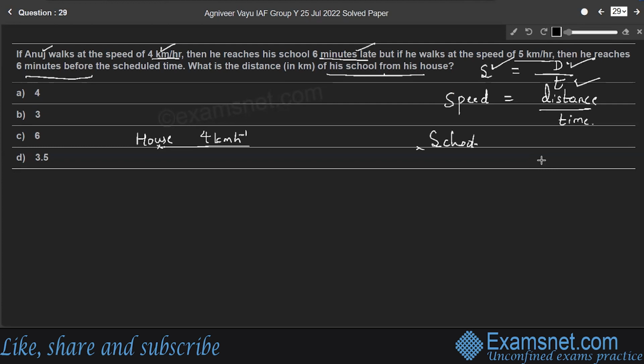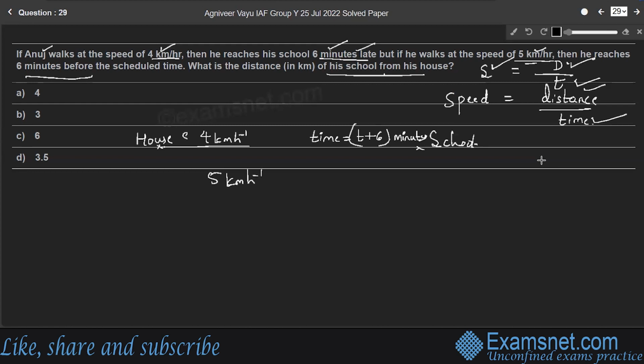So in this case, let T be the time taken by Anuj to reach his school. If T is the time, then he reaches school 6 minutes late. Therefore, the time taken by him is T plus 6 minutes, so he takes an extra 6 minutes. In the second case, he walks at the speed of 5 km per hour.